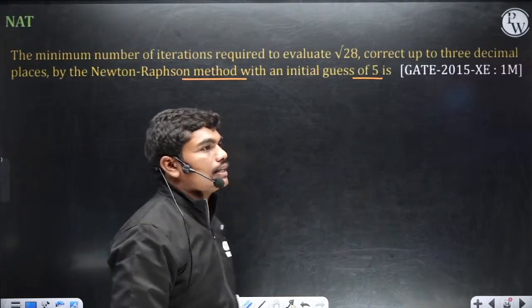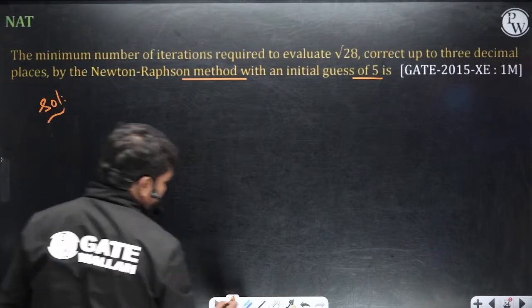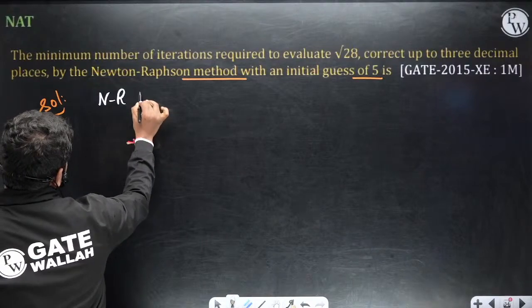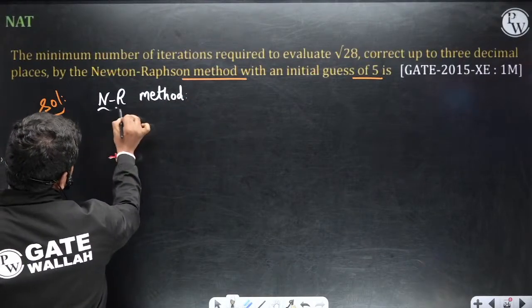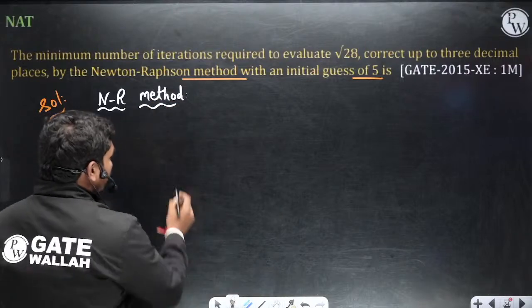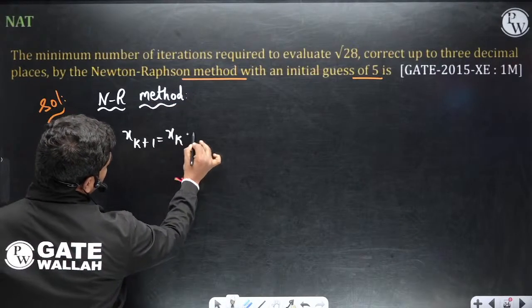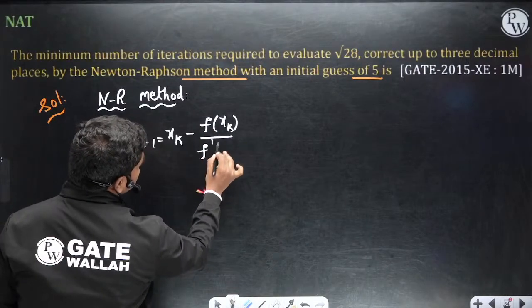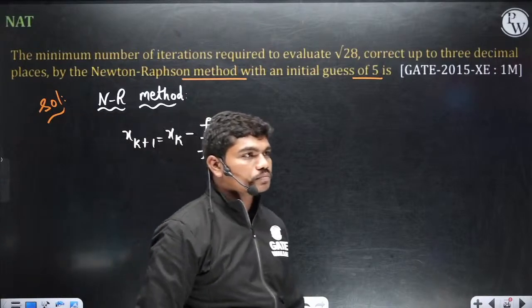So see here, Newton-Raphson method. What is the formula? x(k+1) is equal to xk minus f of xk by f dash of xk. This is the iteration technique.